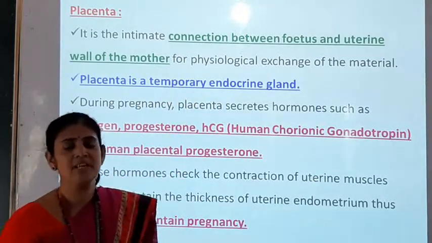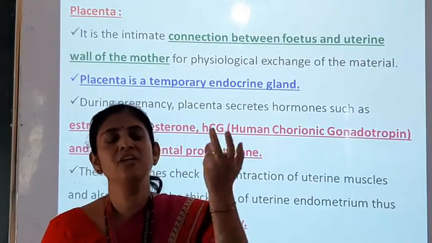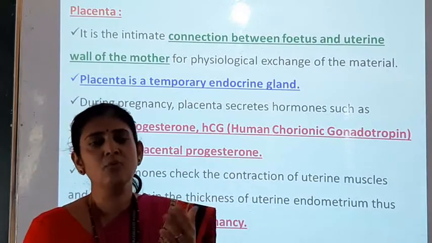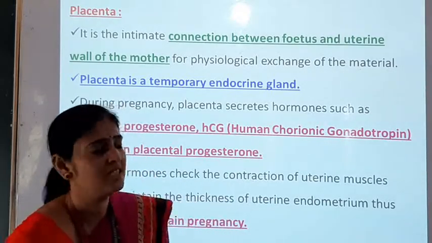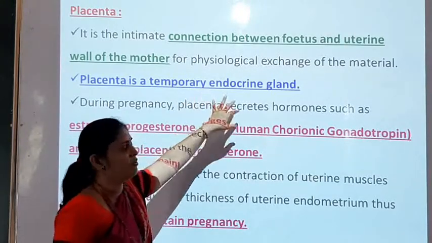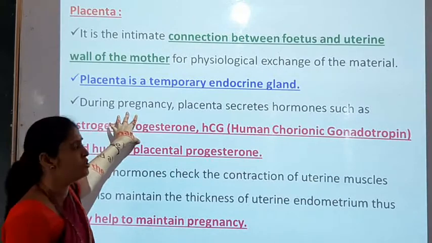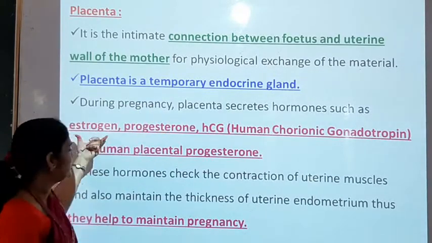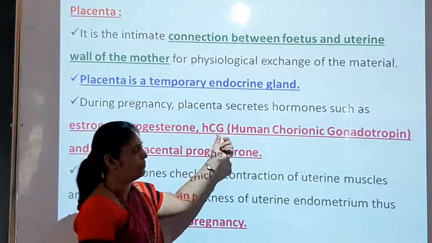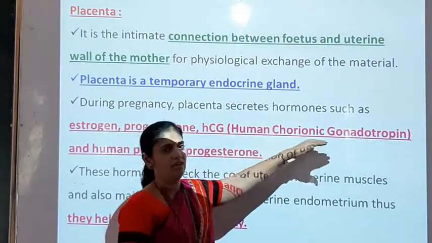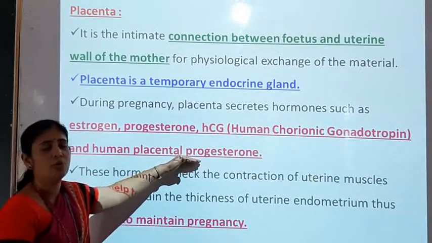It is present only during the pregnancy period and it secretes different hormones, and afterwards this placenta is removed from the female body, and therefore this placenta is called a temporary endocrine gland. This placenta secretes different types of hormones during pregnancy such as estrogen, progesterone, HCG, human chorionic gonadotropin, and human placental progesterone.